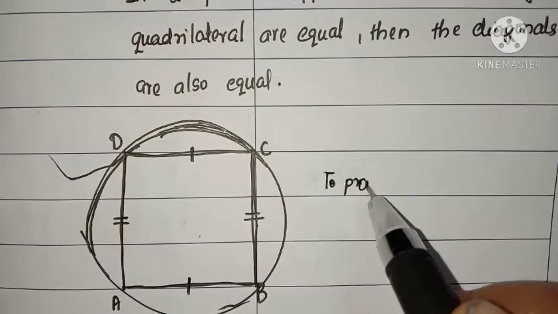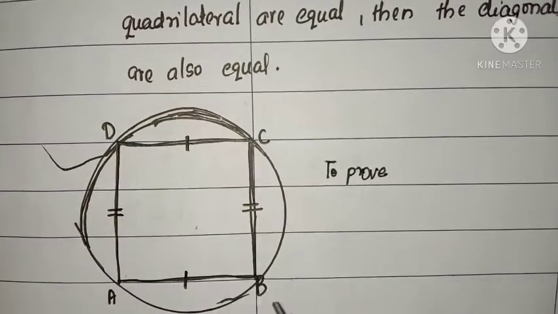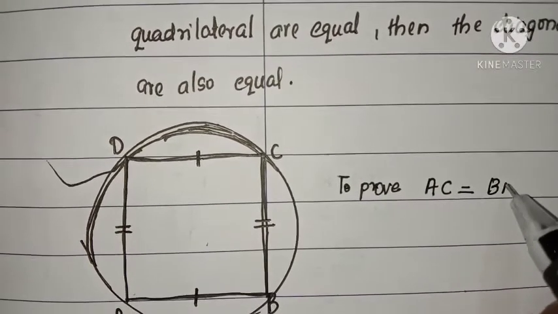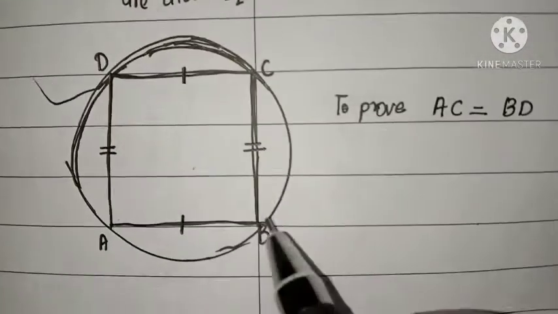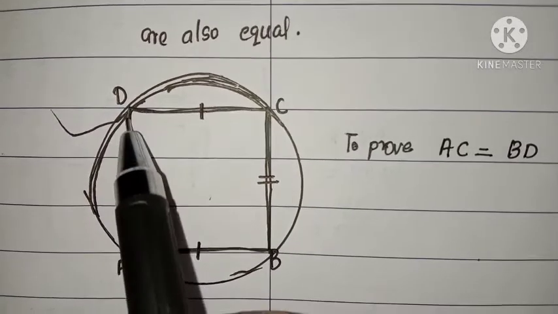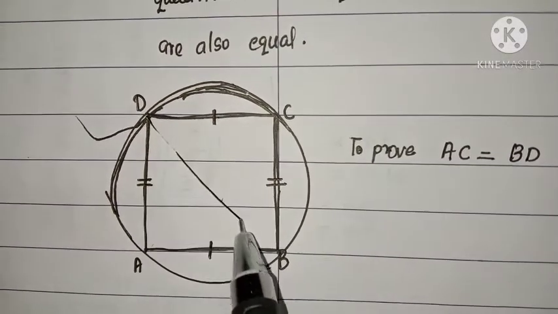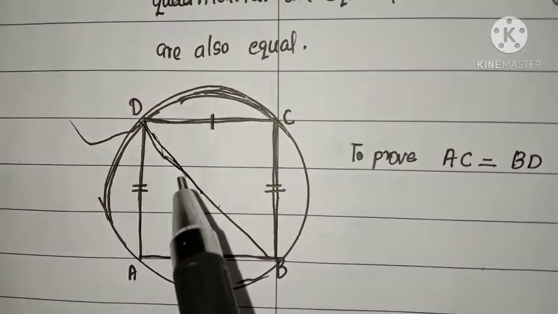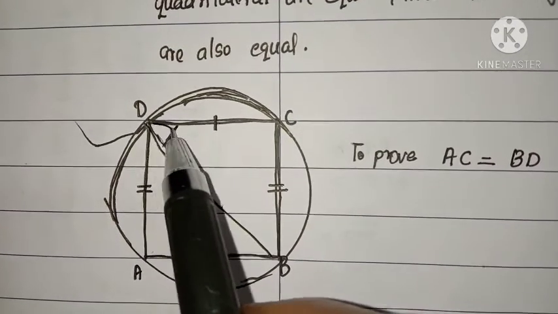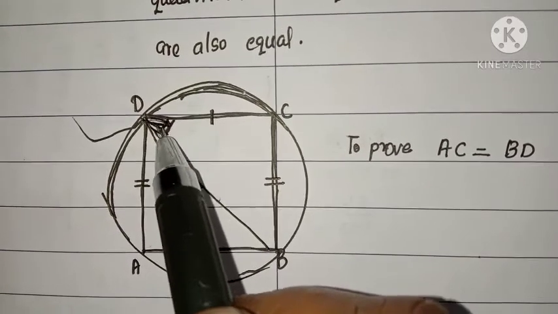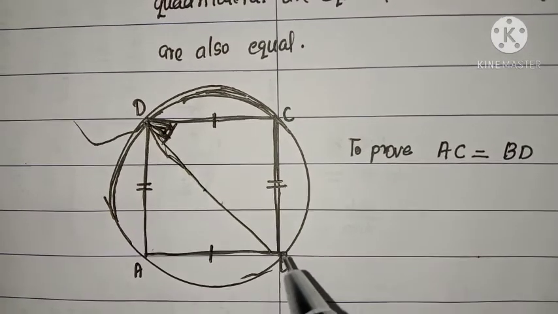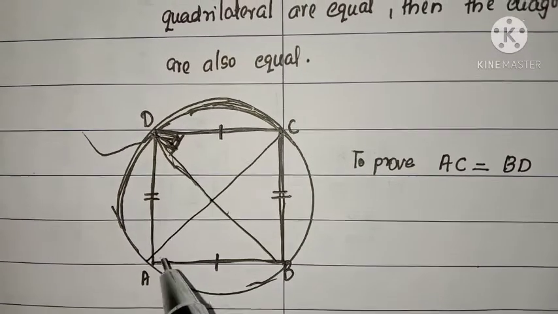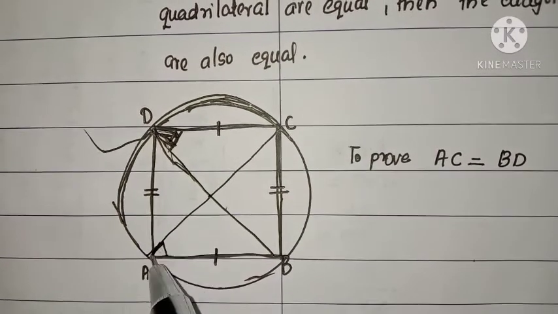So, what are the diagonals? AC and BD. So diagonal AC is equal to diagonal BD, that we want to prove. So if we join BC, listen, the angles, angle BDC, and if we join AC, angle BAC.